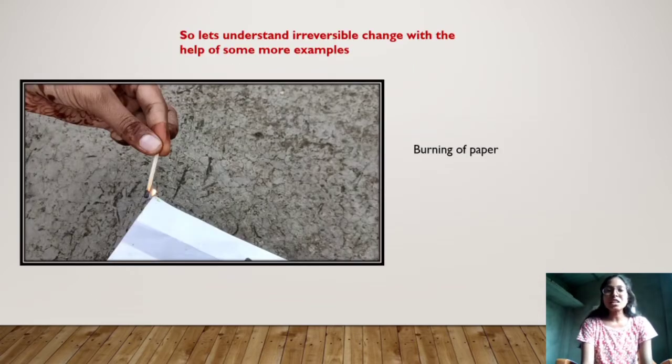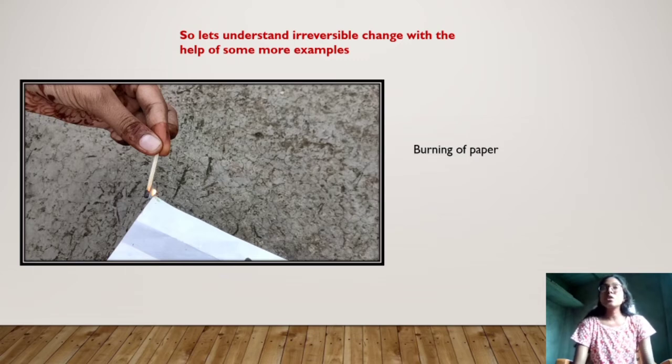Now, here are some examples which will make you clear. If you plant a tree or plant a small plant, then the bud arises, then the flower is formed. Now that flower cannot be again changed into that bud. So this is a kind of irreversible change. We saw about the melting of wax. Once the wax is melted, it cannot be made again. It cannot regain its original shape. So that is a kind of irreversible change.